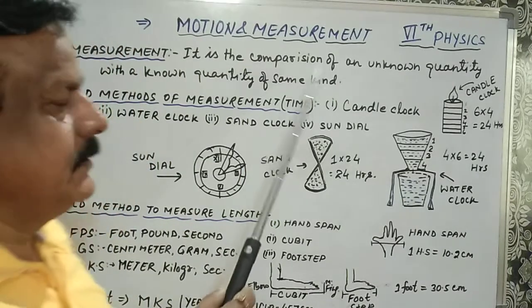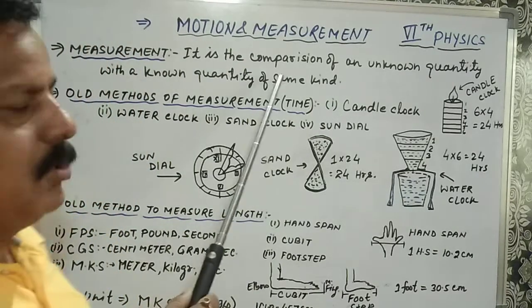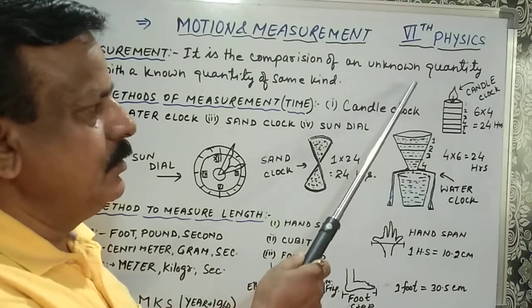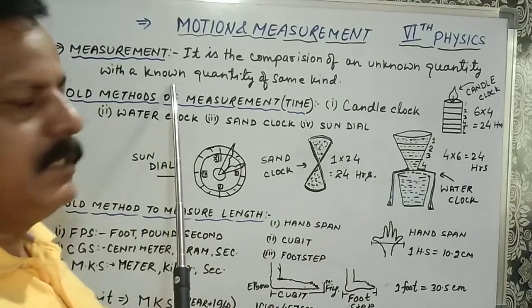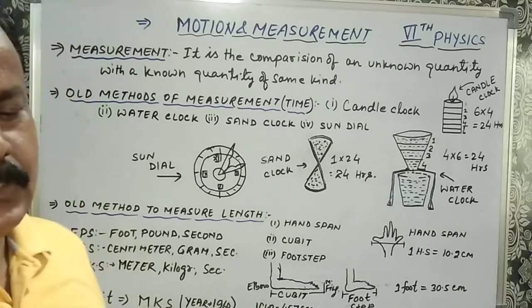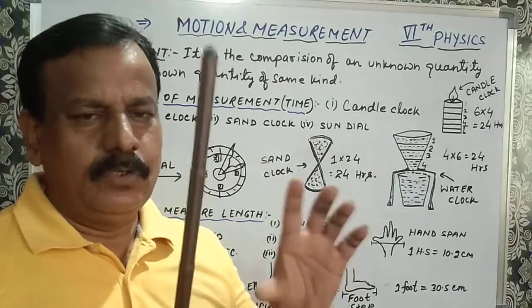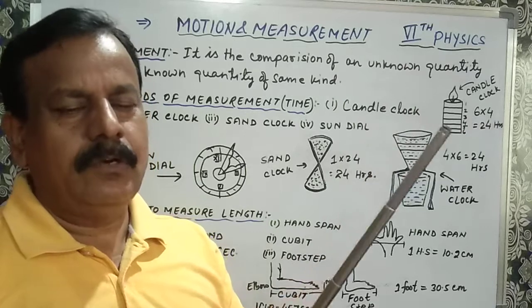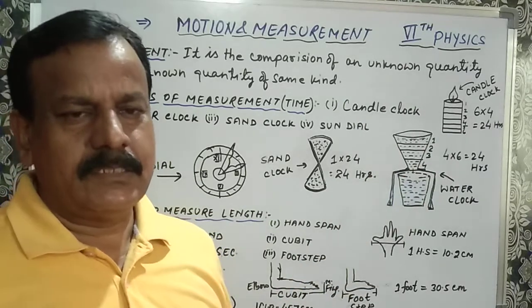What is measurement? Measurement is the comparison of an unknown quantity with a known quantity of same kind. Means we have to compare a known quantity and unknown quantity of same kind to measure something.